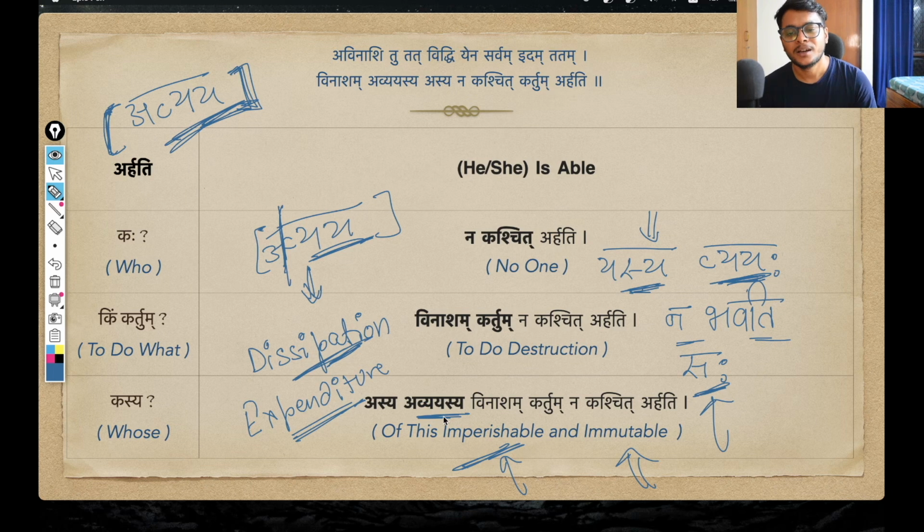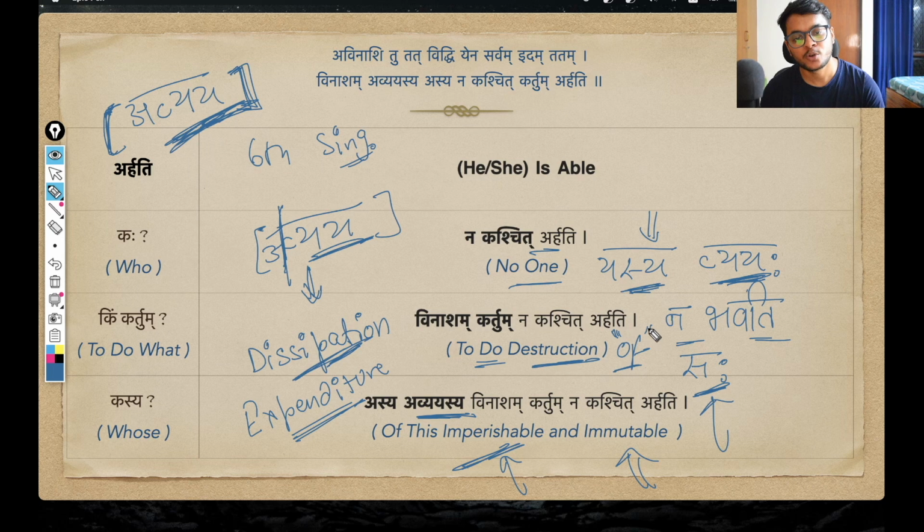And again, why avyayasya? Because again, this is the simple sixth case singular. Because I want to say that to do destruction of, that is what I'm framing the sentence, right? That no one is able, no one is capable to do the destruction of something that is avyaya. So in this context, we of course use the shashti vibhakti, sixth case. Avyaya changes into avyayasya, like ramasya, balakasya.